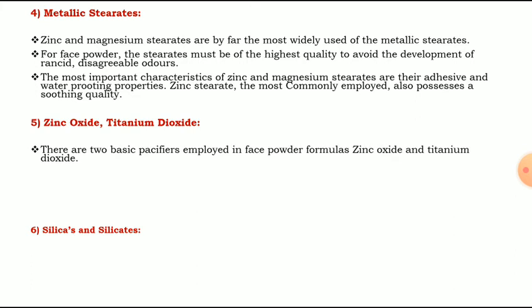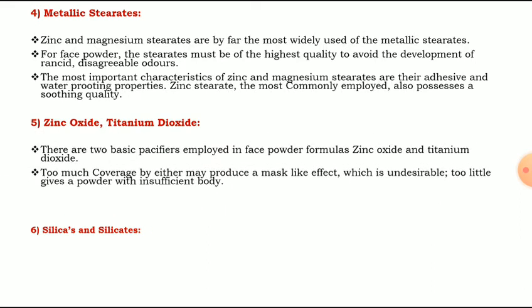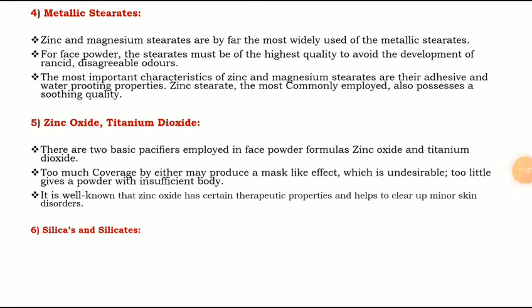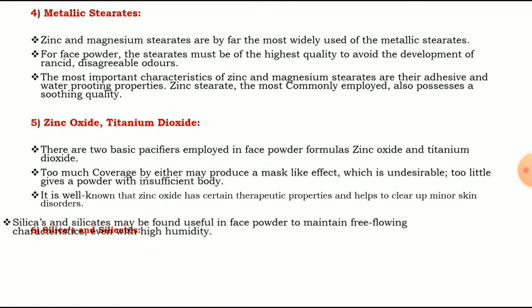Now, fifth number, zinc oxide and titanium dioxide. There are two basic opacifiers employed in face powder formulas: zinc oxide and titanium dioxide. Too much coverage by either may produce a mask-like effect, which is undesirable; too little gives a powder with insufficient body. It is well known that zinc oxide has certain therapeutic properties and helps to clear up minor skin disorders.